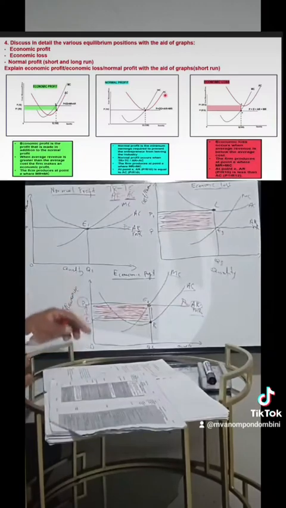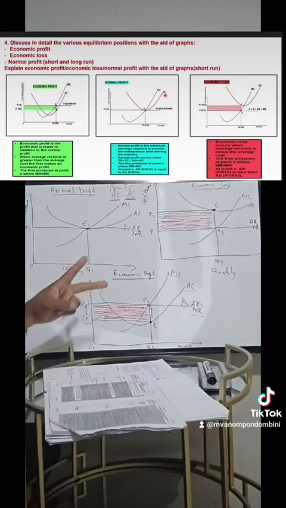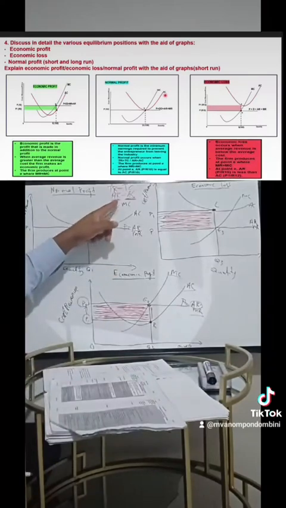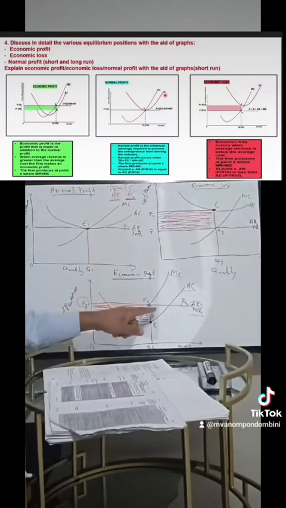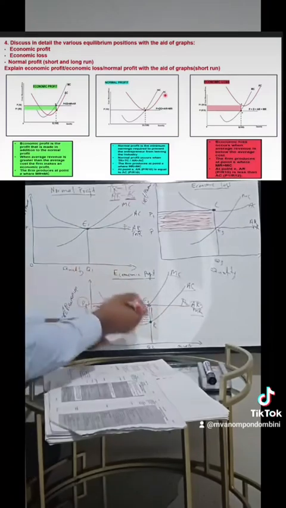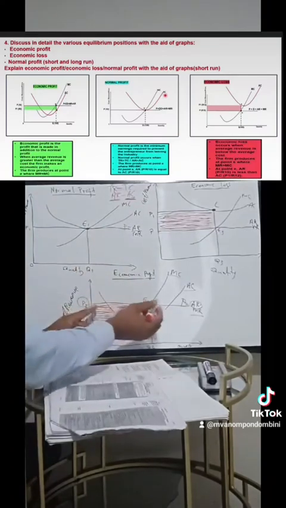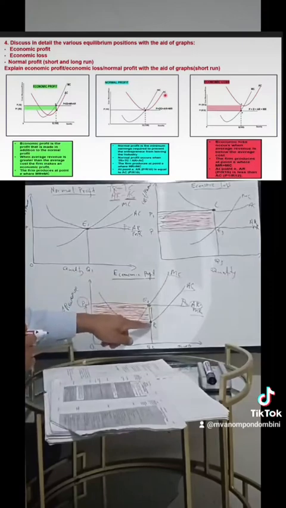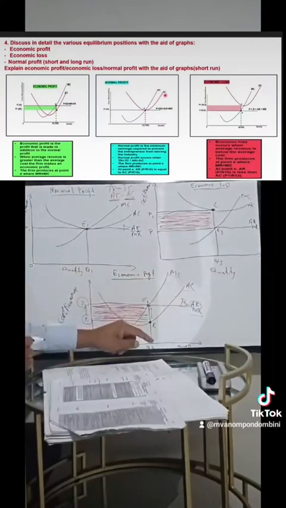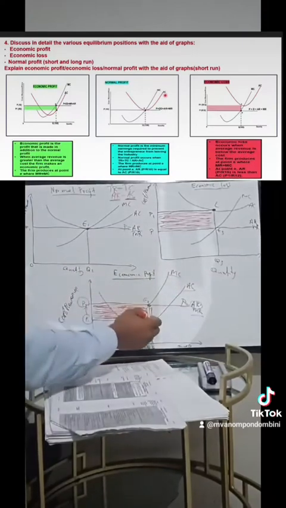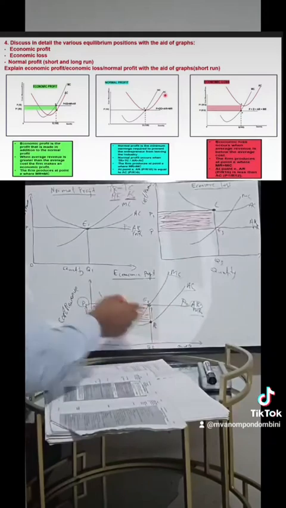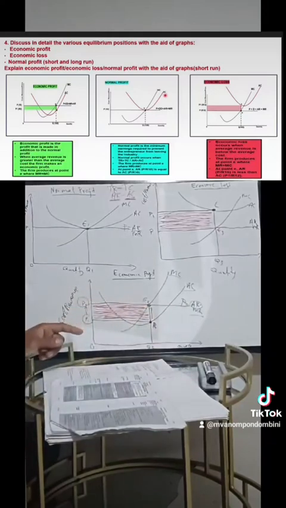So here we also say economic profit, because if you look at those two curves, the average revenue and the average cost, the average revenue is greater, above the average cost curve. And then we have indicated by writing the letter R that we have managed to make a revenue.